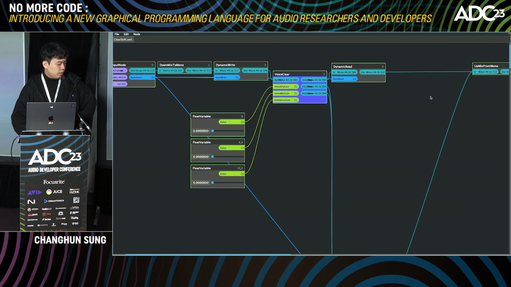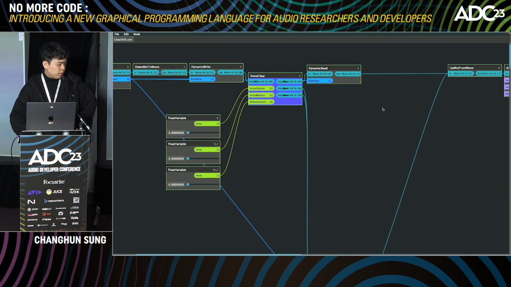So I disconnect. Before I disconnect, let's try. If I turn every slider to 1, then it is the same as the bypass.